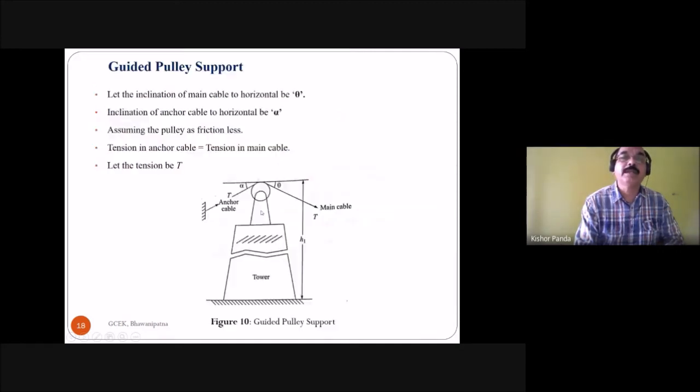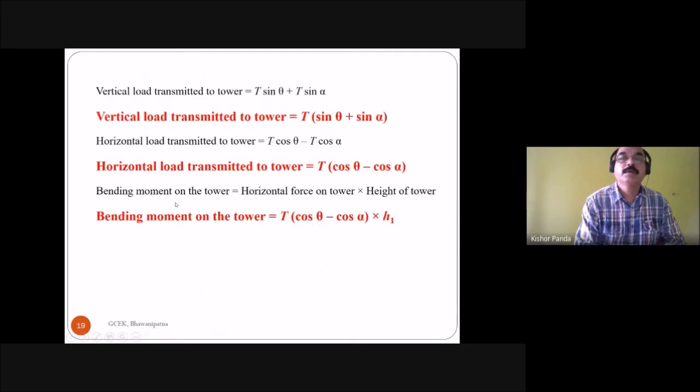Then find out what is the bending moment on the tower. Because you know the horizontal force, T cos theta minus T cos alpha, and the perpendicular distance H1. Bending moment on the tower is equal to the horizontal force on the tower into the height of the tower. So the bending moment on the tower is T into (cos theta minus cos alpha) into H1.